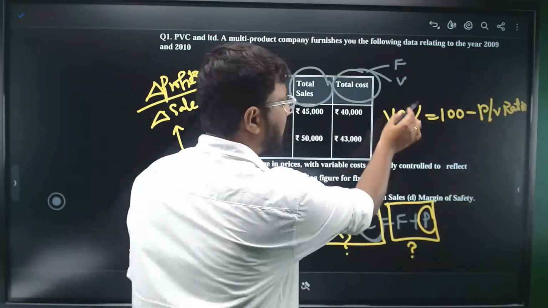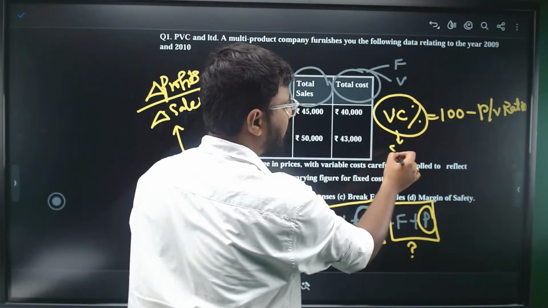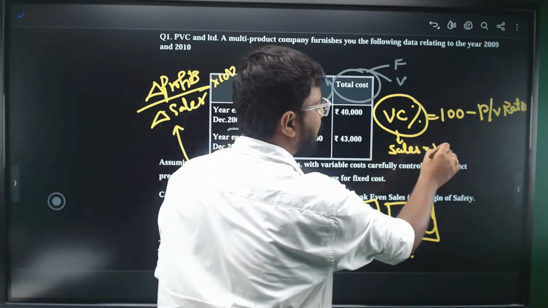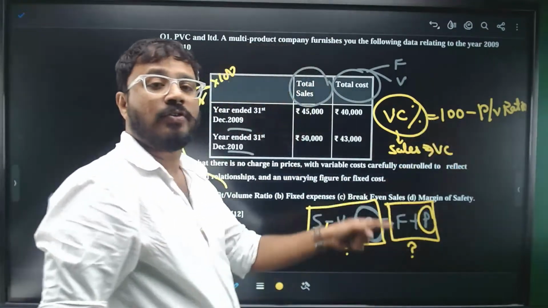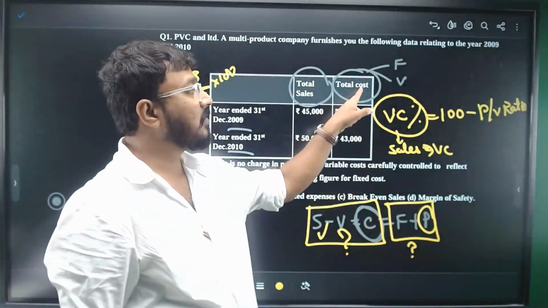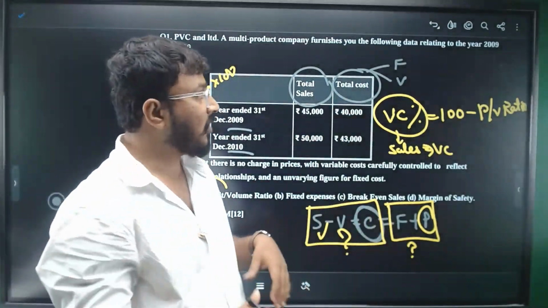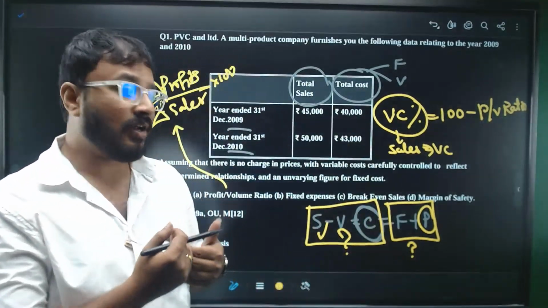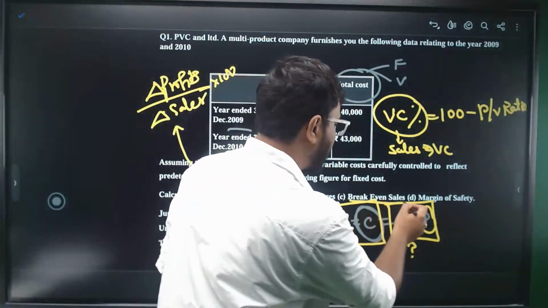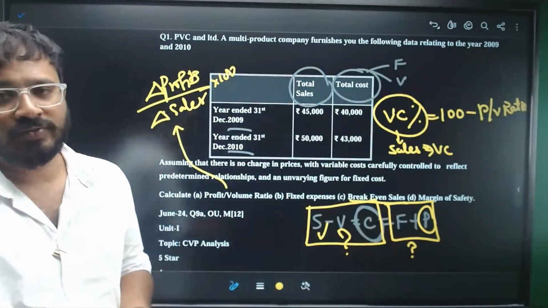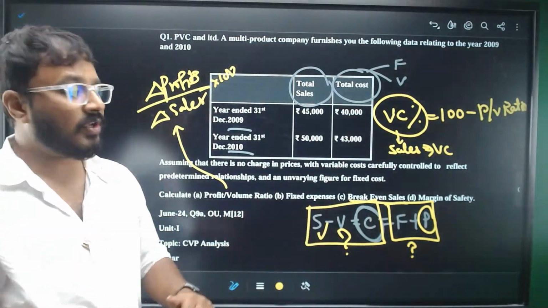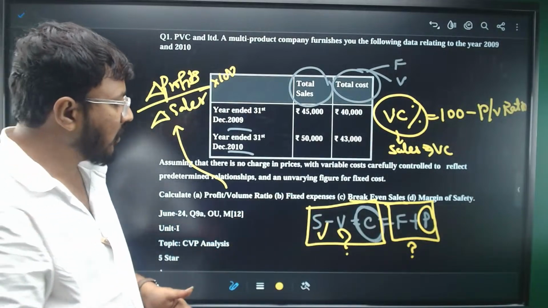Now, when you apply this VC percentage on sales, you will get the variable cost. Using that variable cost, you'll minus it from the total cost, you'll get the fixed cost. Now, why am I worried about the fixed cost? Because I have to calculate the break-even sales. The numerator is fixed cost only. So, fixed cost divided by PV ratio is break-even sales, right?